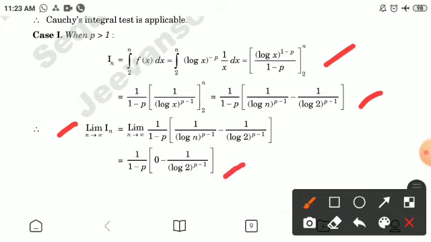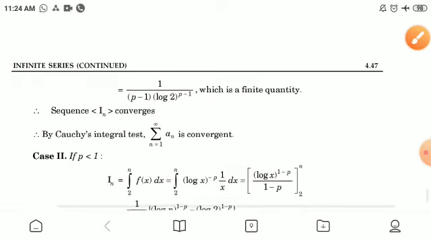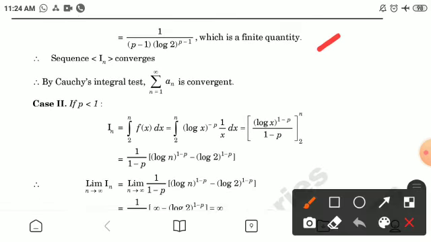Therefore finding the limiting value, the value will be 1 by (1 minus p) times minus 1 by (log 2) raised to power p minus 1, which is a finite quantity. Therefore the sequence In converges. Therefore by Cauchy integral test, the series is also convergent.